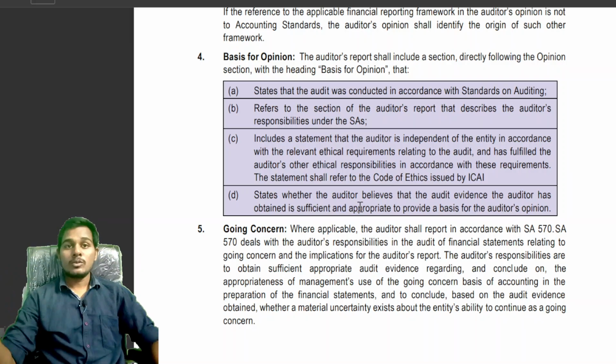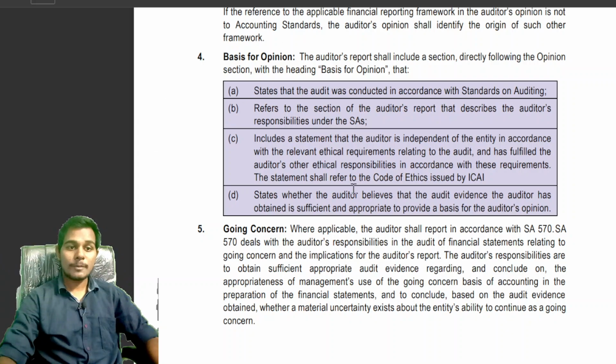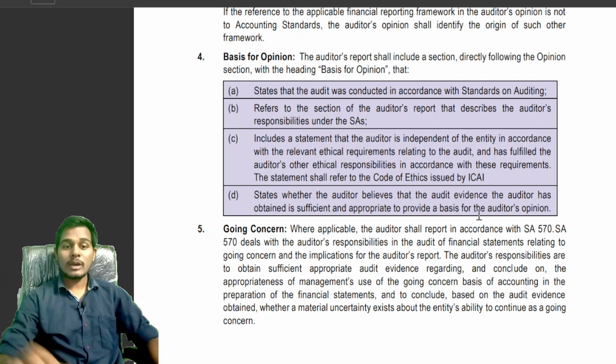State that we believe that the evidence obtained by the auditor is sufficient and appropriate to provide a basis for the auditor's opinion. For the opinion, we have taken evidence and it is appropriate. Then only we can provide the opinion.